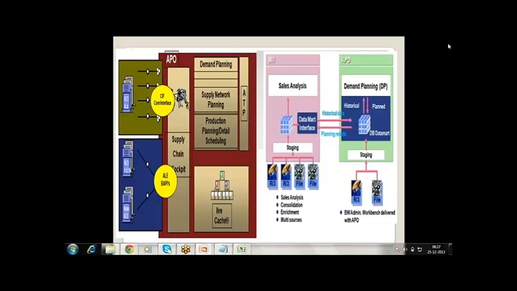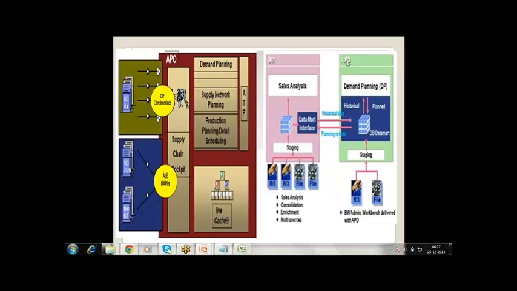We are going to generate a forecast based on the sales history data. Normally the sales history data is available in the SAP R3 system. Like in the SAP R3 system, as we have seen yesterday, we can have sales orders, deliveries and invoices in the SAP SD module. So in the SAP SD module, they are going to create sales invoice data.